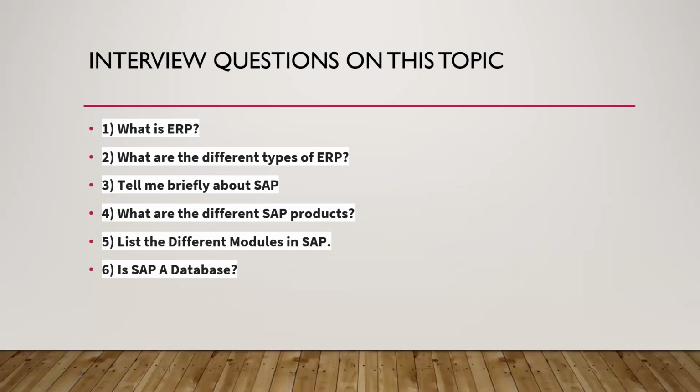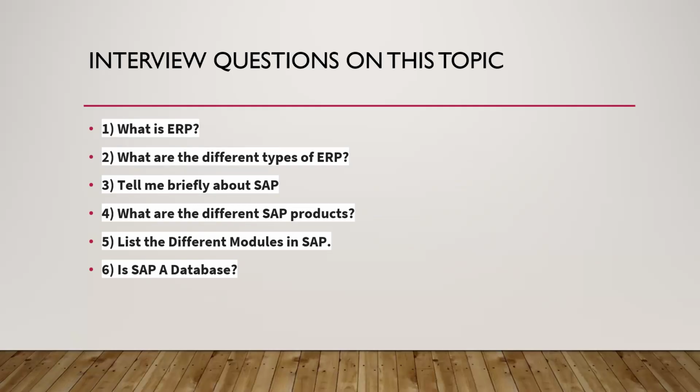The second question here is, what are the different types of ERP? Different examples, different software of ERP. Just now we have seen SAP, BAAN, JD Edwards, PeopleSoft, Microsoft Dynamics. There are so many ERP software examples available in the market.